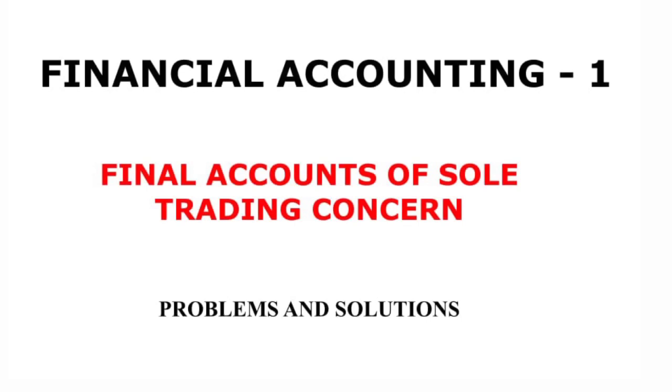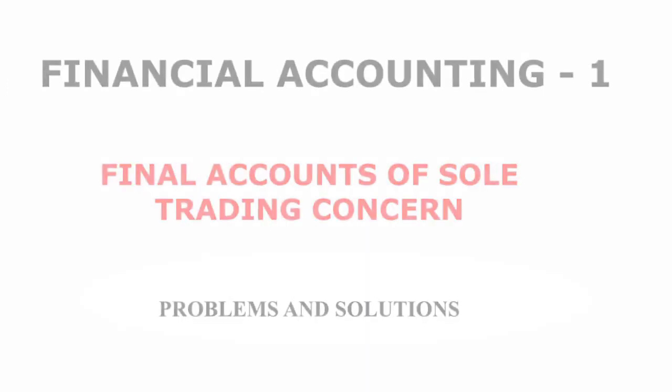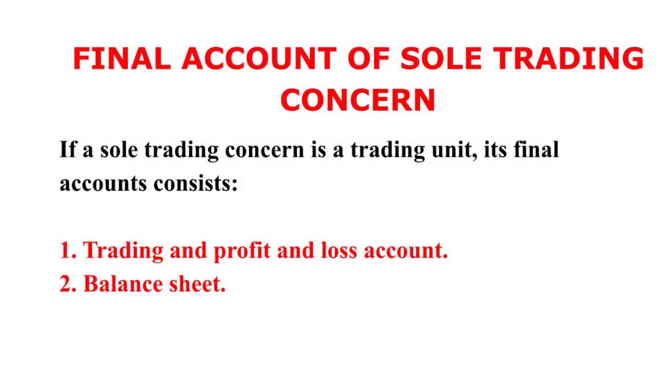Today we are discussing the final accounts of a sole trading concern. Final accounts means those which are prepared at the final stage and which reflect the financial position of the business. If a sole trading concern is a manufacturing unit, its final accounts consist of the manufacturing account, trading and profit and loss account, and the last is the balance sheet. If it is a trading unit, its final accounts consist of the trading and profit and loss account as well as the balance sheet.